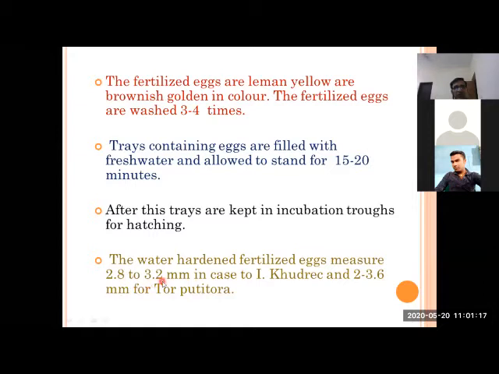After hardening of the eggs, the hardened egg is 2.8 to 3.2 mm in size. This is Tor Kudri actually, and its size is 2 to 3.6 mm, in case of Tor Khudree. This is the normal size. The egg diameter after complete hardening is always less than 4 mm in almost all the species.